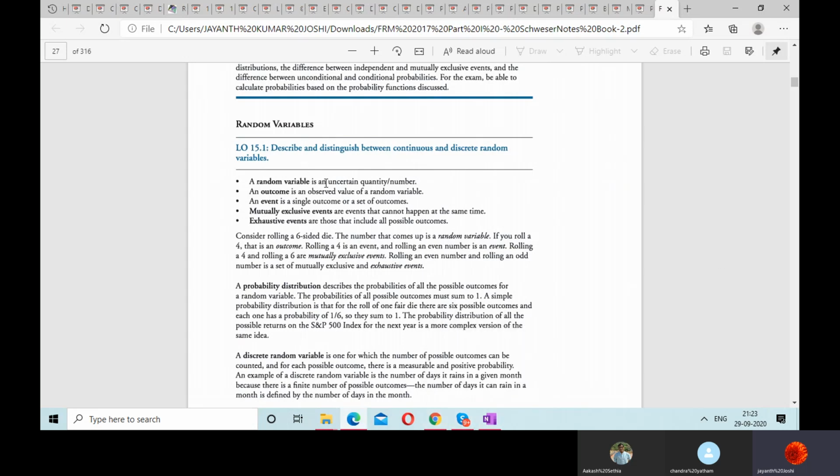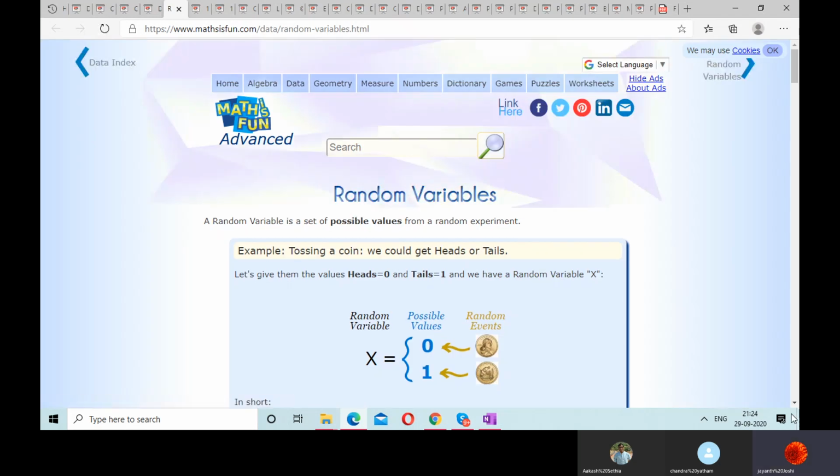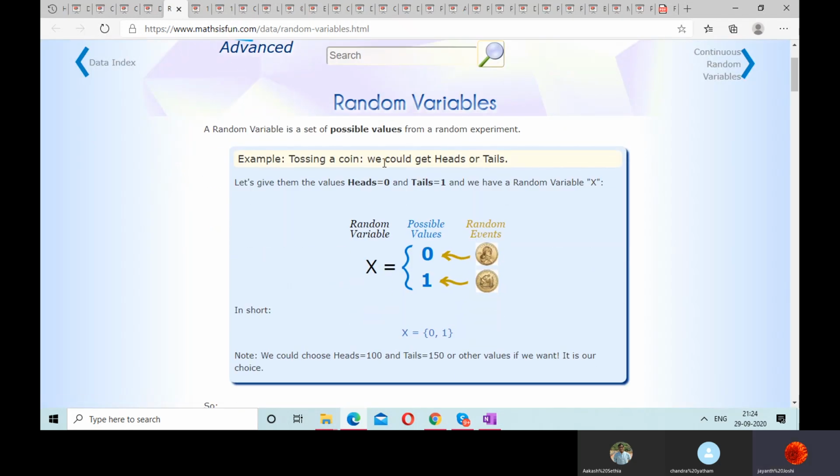Now let us start with some basics here. Random variable. So yesterday I discussed and told you what is a random variable. So see the picture here. You are tossing a coin. We could get heads or tails. It is understood fact. So let's give them the values 0 and 1. It can take any value. We can give any value to the outcome. So outcome is nothing but either head or tail, and we are giving two values to it, 0 and 1.